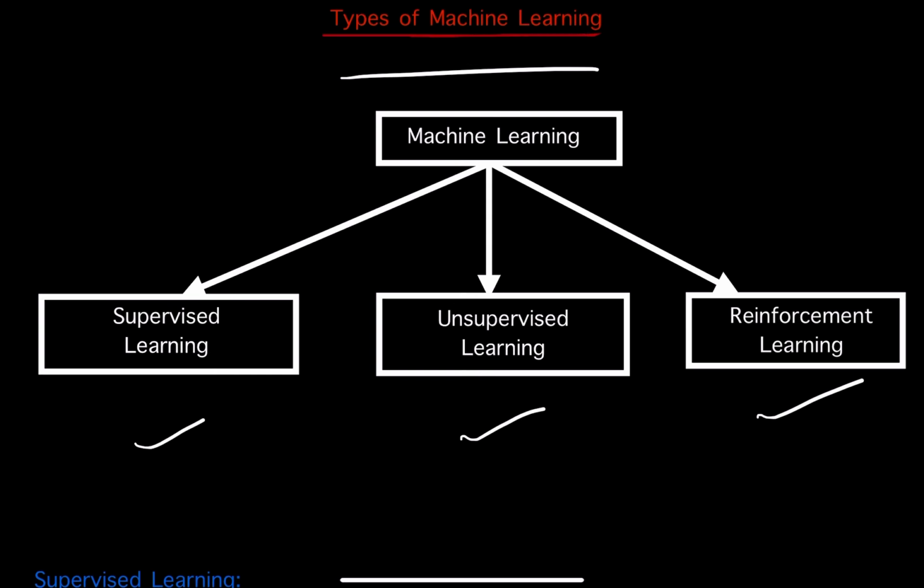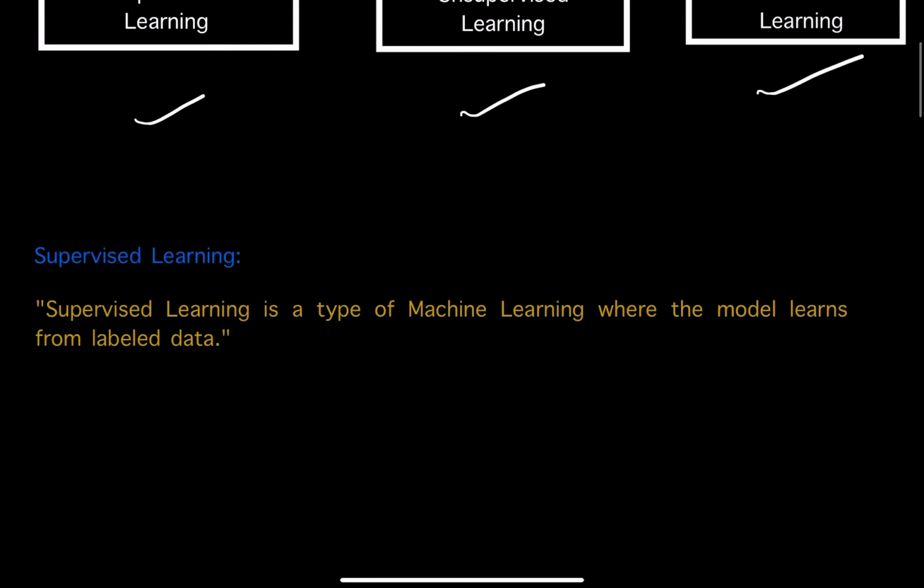Now, first let us learn what is meant by supervised learning. From this name itself, you should be able to understand that this learning system is being supervised or guided by someone. This is just like a teacher training a student, right?